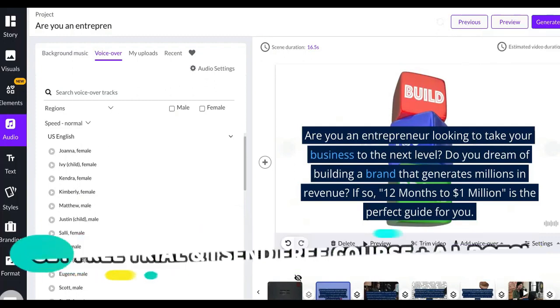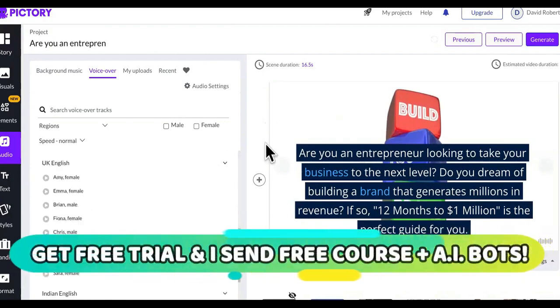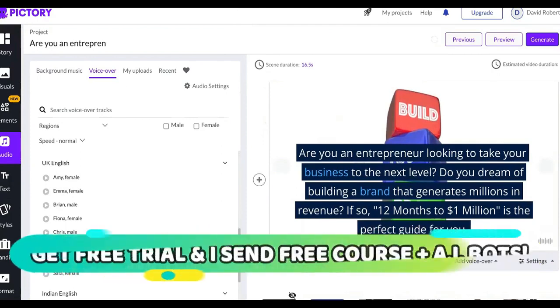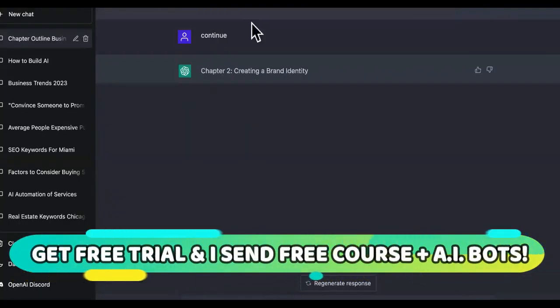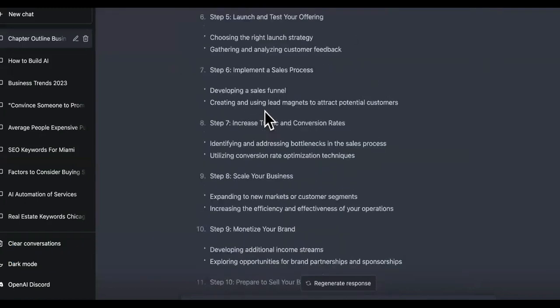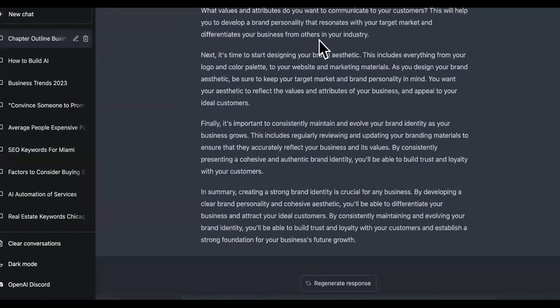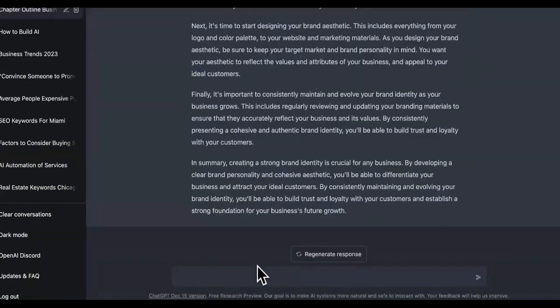Why is it gold? Because normally you would have to pay somebody to read your audio book, about a minute. So that can be hundreds of dollars depending on how long your book is. Normally you would have to hire a ghostwriter to do all of this, but we use Chat GPT. And if you don't like the fashion of how they wrote it, all you have to do is say to Chat GPT in this little search box right here, write it in a conversational way.